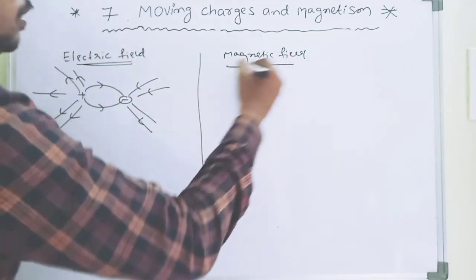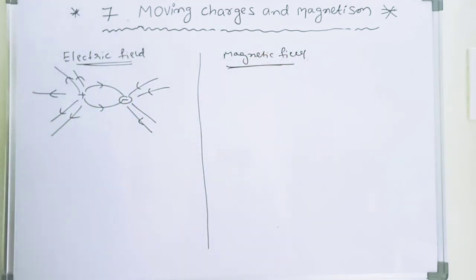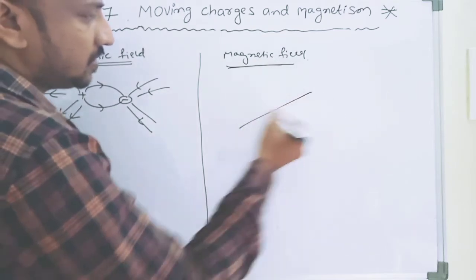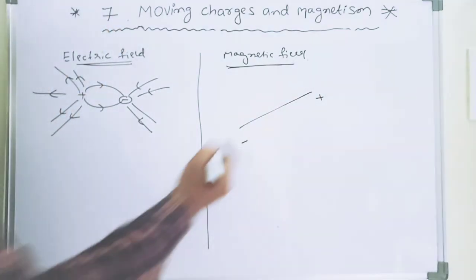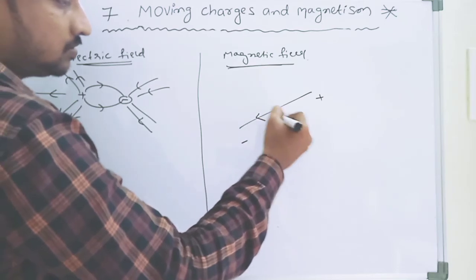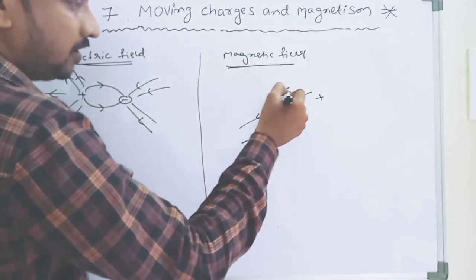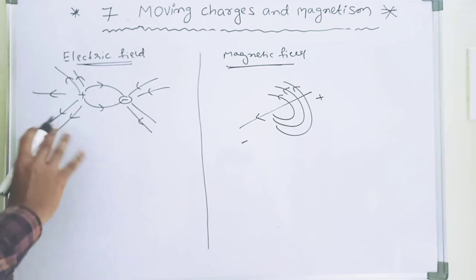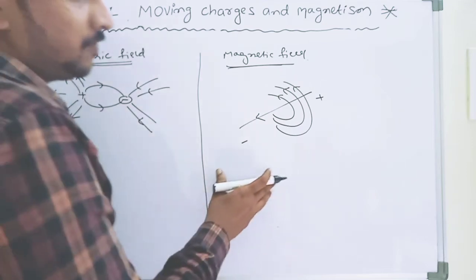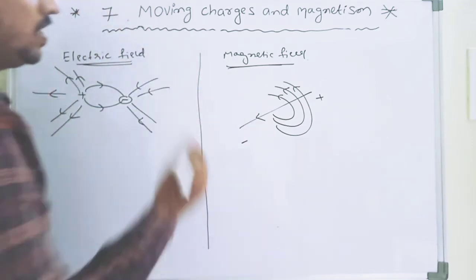What about the magnetic field? This is positive charge, this is negative. This is the direction of current. So this is the magnetic field here. This is called the magnetic field. This is the electric field. This is the magnetic field.